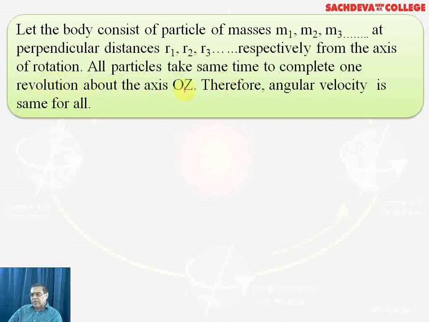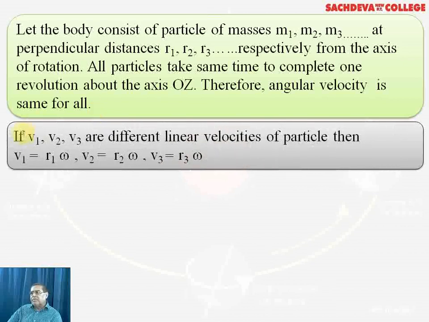Therefore, angular velocity is the same for all, given by omega equals v over r, or v equals r omega. So v1 is r1 omega, where v1 is the linear velocity and omega is the angular velocity; v2 is r2 omega, and v3 is r3 omega.